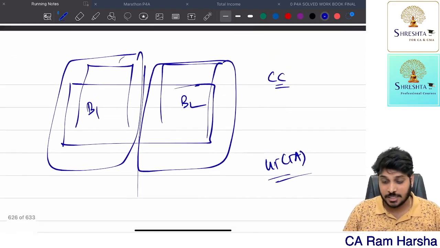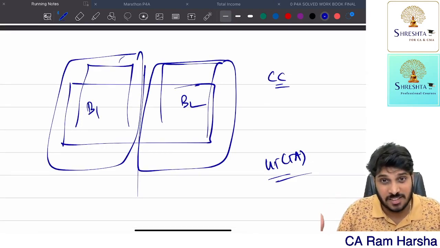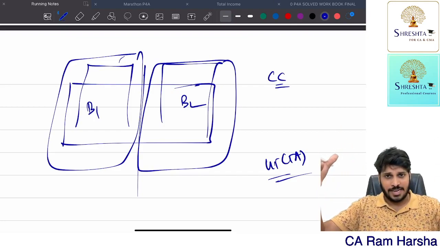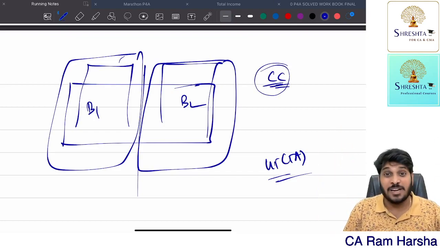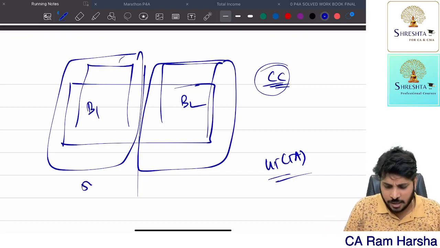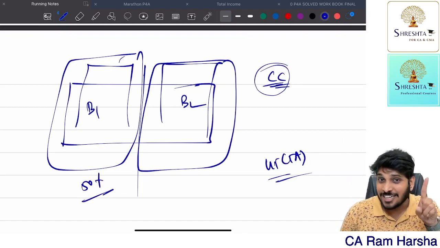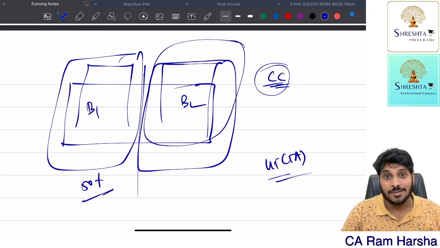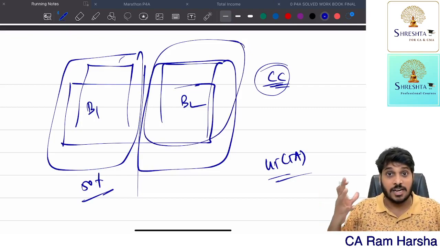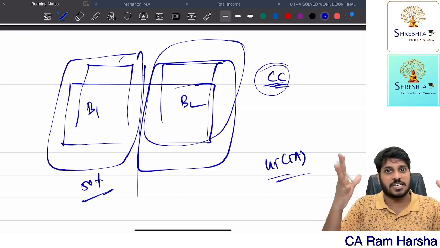What this section says: if a landowner entered into a specified agreement with a builder, and the builder has constructed a building, only on receiving the completion certificate, you are getting consideration. You transferred land indirectly. Here, 50% of the land you transferred, actually speaking, in the name of the builder. But in return, what you got? You got a building. You got a share in the project. Yes or no? Share in the development project. So this is a real estate development project. In this, you got 50% share back.